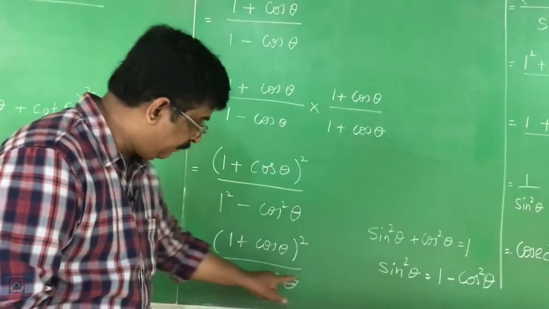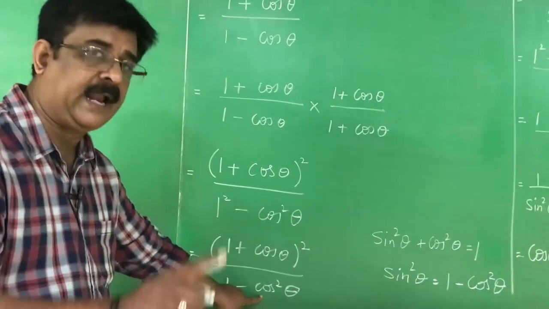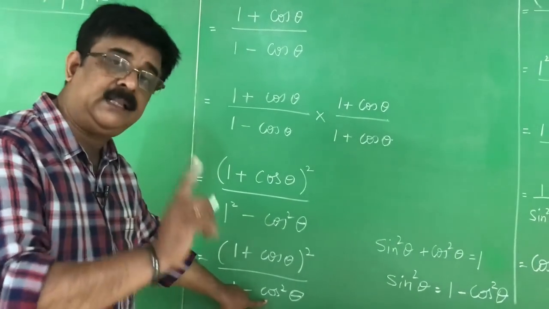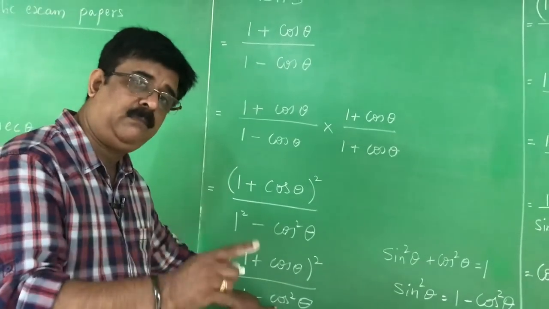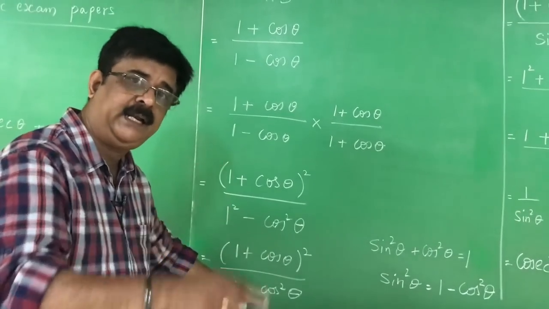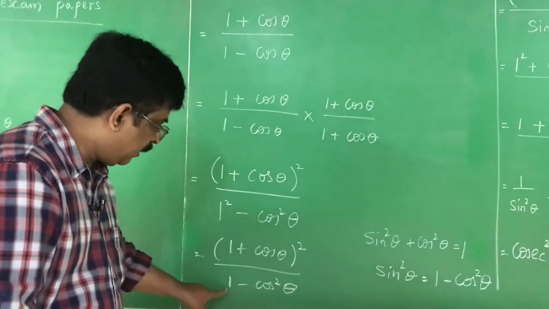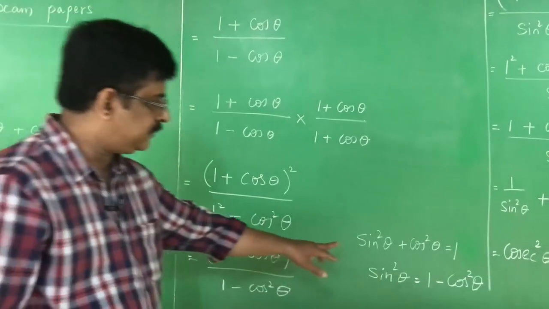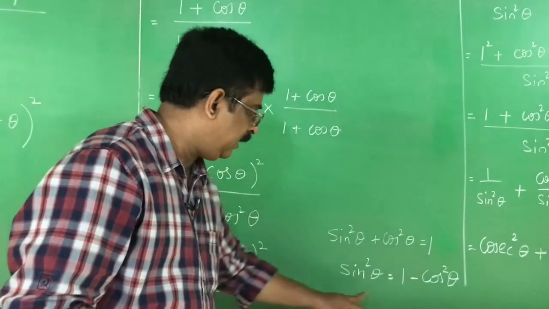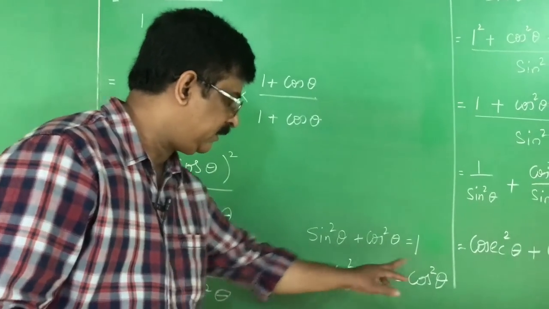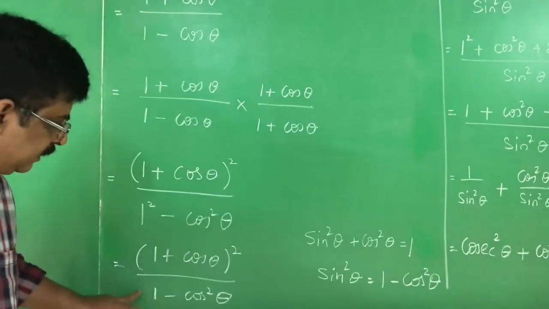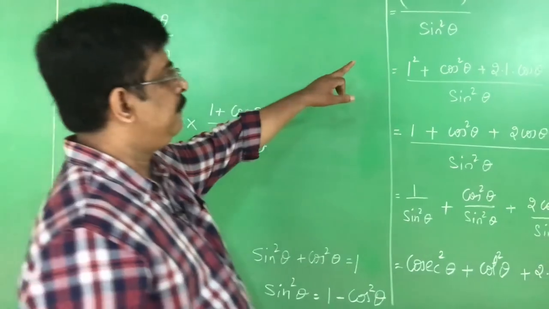But when I see the denominator 1 minus cos square theta, it attracts an identity. Always think that whenever you solve a problem on the identity, you have to use any one of the identities of trigonometry. The identity used is sin square theta plus cos square theta is equal to 1. Therefore, sin square theta is equal to 1 minus cos square theta. In the place of 1 minus cos square theta, I write sin square theta.